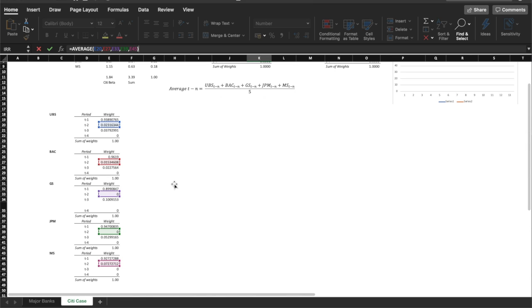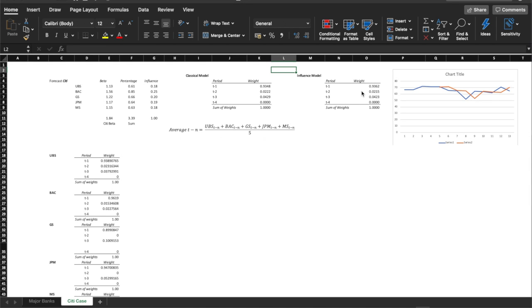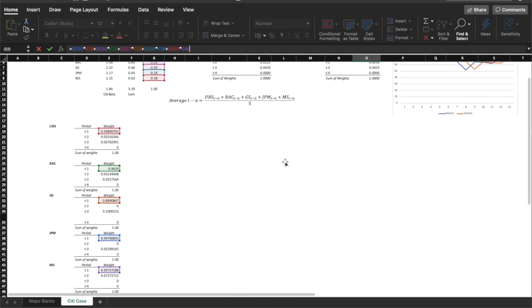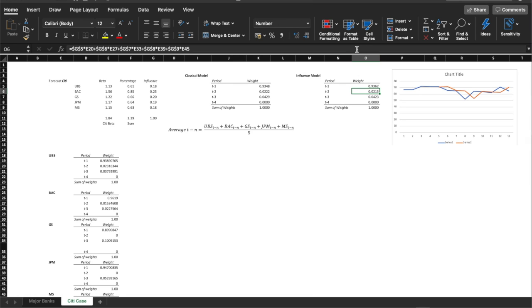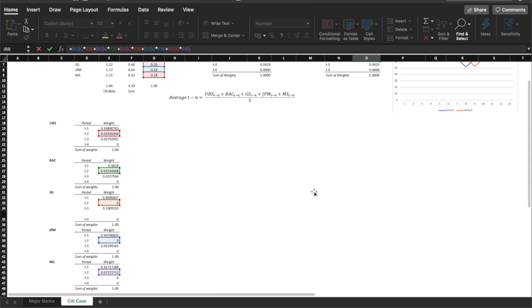However, in order to come up with a more accurate result, we add the aforementioned notion of influences to the model. Concretely, this implies that for every time period, the influence level of each bank is taken into account when computing our final weights.